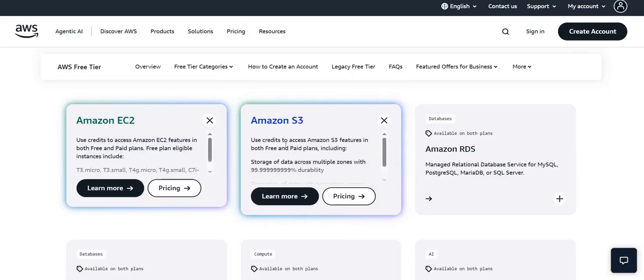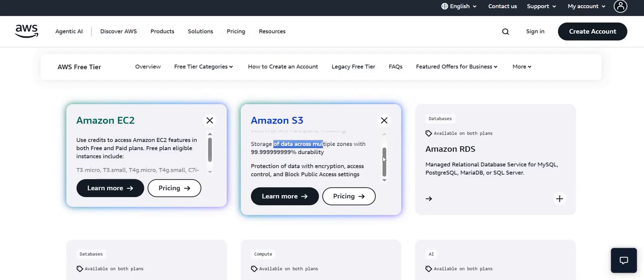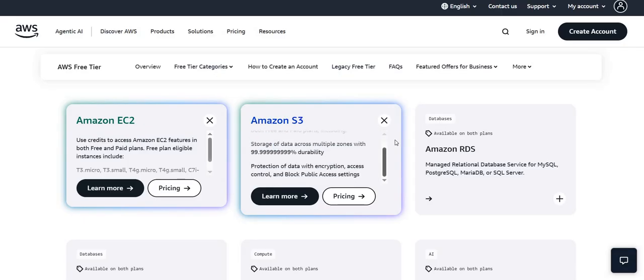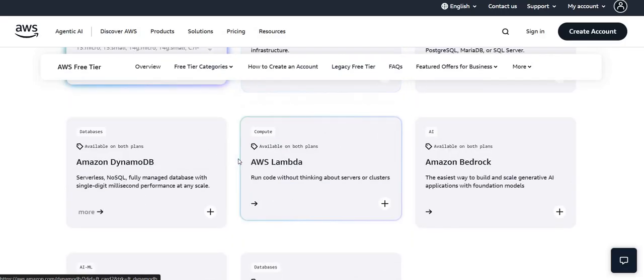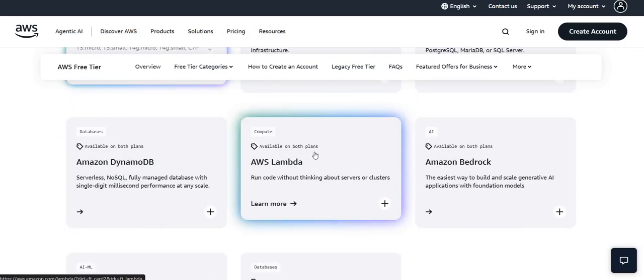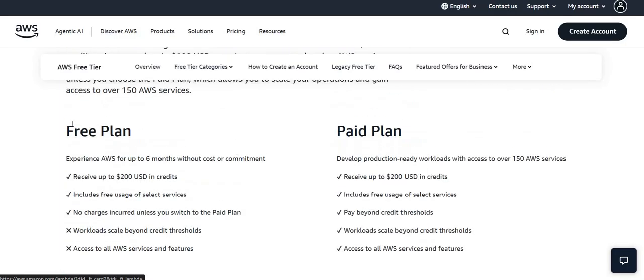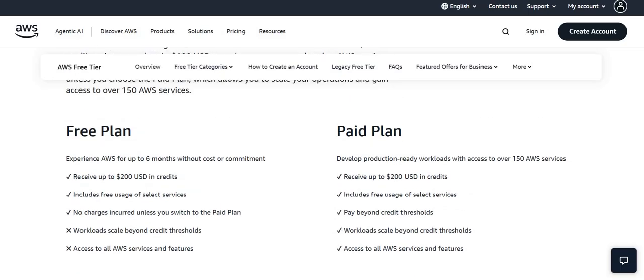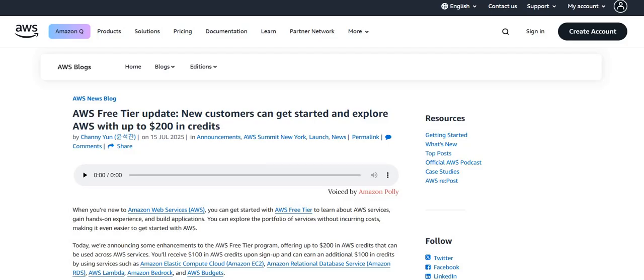Similarly, for Amazon S3, you can see that it is the same: you will have up to 5 GB free. But here again, it will use the credit to access the Amazon S3 feature. Similarly, you can explore all these features, because now you can see that they are available in both plans, the free plan and the paid plan. So based on that we can discuss all these things, whether it will be free or paid.